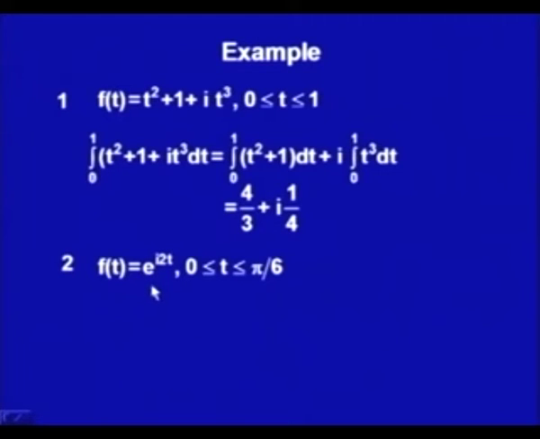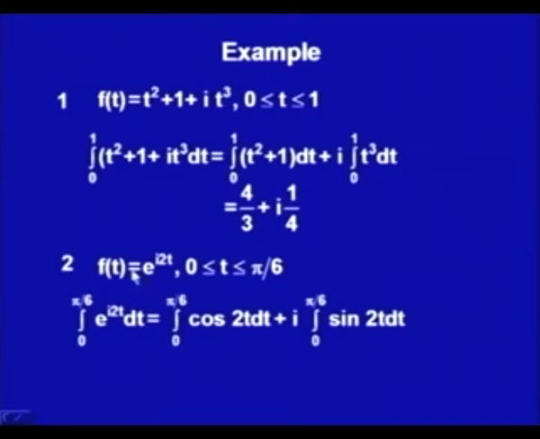I could write it as cos 2t plus i sin 2t. Now the integral we break into two parts: u of t is cos 2t and v of t is sin 2t. Both sin 2t and cos 2t are real functions. So I integrate it over 0 to pi by 6.